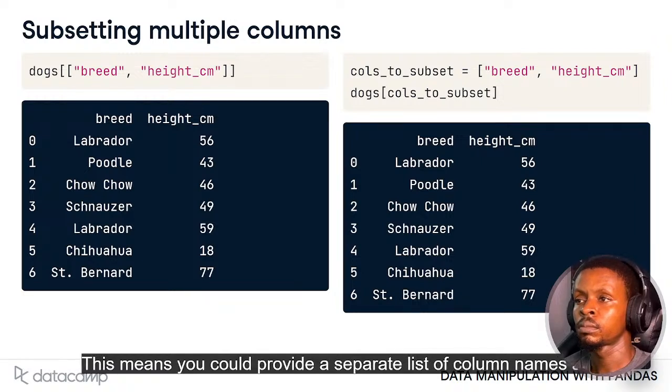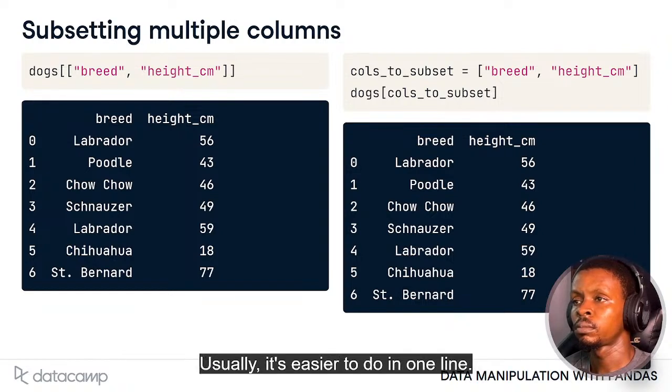This means that you could provide a separate list of column names as a variable, and then use that list to perform the same subsetting. Usually, it's easier to do in one line.